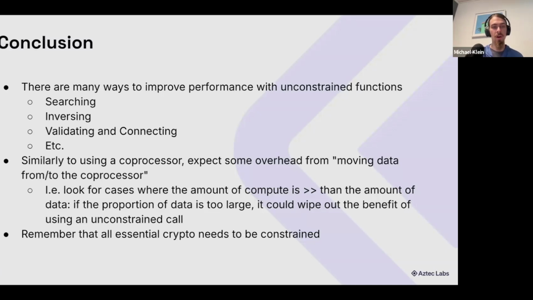And then definitely remember that all essential crypto needs to be constrained. What do I mean by essential crypto? Well, any final checks and any checks that are part of the crypto algorithms that you incorporate need to be constrained. A Merkle tree is one of the easiest examples. Looking up the path in the Merkle tree does not need to be constrained because it doesn't guarantee whether or not somebody is in the tree. But the final check that all of the hashes match the root does need to be constrained, because otherwise there are no real guarantees that it'll be done correctly.